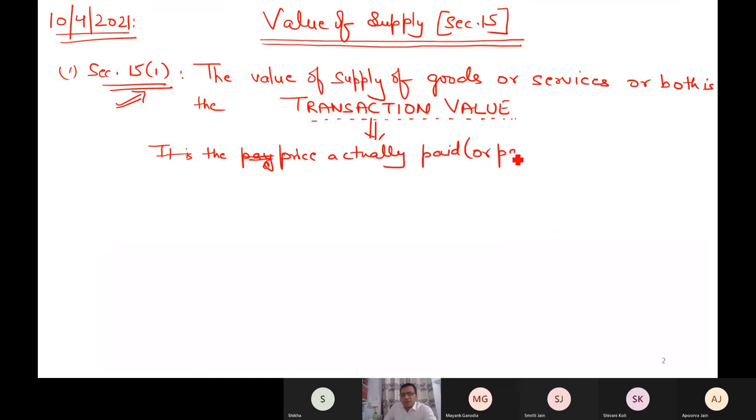Paid or payable, or you can say will be paid. It doesn't mean that you have to actually pay it right now. You might pay it in future also. So it is the price actually paid or payable for the supply. Whatever is supplied, against that supply, what price is actually paid or payable?